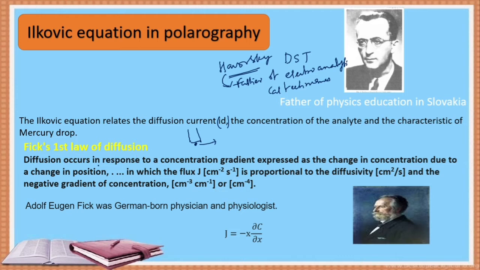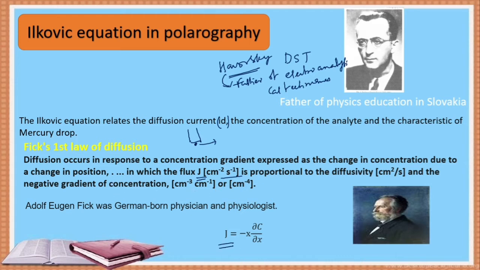Fick's law of diffusion: diffusion occurs in response to a concentration gradient, expressed as the change in concentration due to change in position. The flux J, with units of centimeter square per second, is proportional to the diffusivity, in centimeter square per second, and the negative gradient of the concentration.